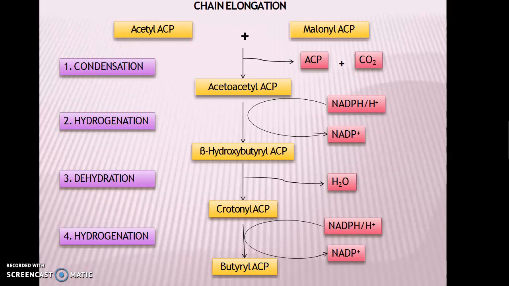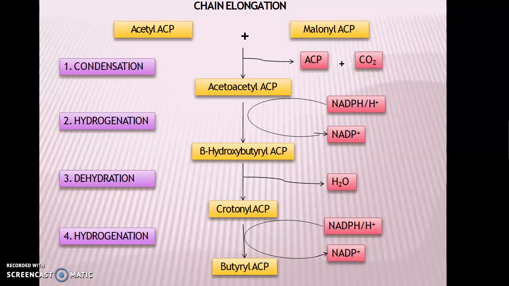Here are the reactions of fatty acid synthesis. Firstly, the acetyl ACP combines with the malonyl ACP. It undergoes the process of condensation to form the acetoacetyl ACP. Then the second step is the hydrogenation, in which acetoacetyl ACP accepts the hydrogen atoms from NADPH to form beta hydroxybutyryl ACP.